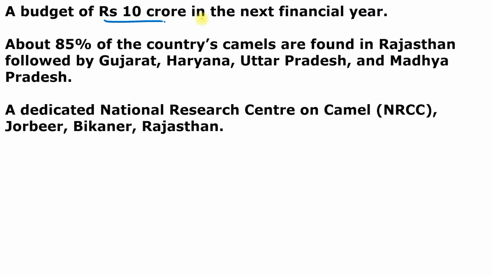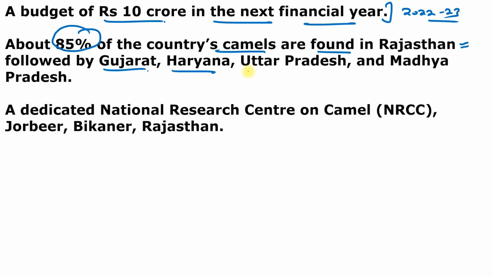And a budget of rupees 10 crore will be provided in the next financial year, like from 2022 to 23. And about 85% of the country's camels are found in Rajasthan. That's why this is very important. And it is followed by Gujarat, Haryana, Uttar Pradesh and Madhya Pradesh. And ever since the state government of Rajasthan declared camel as its state animal in 2014, there has been a steady decline in its population.